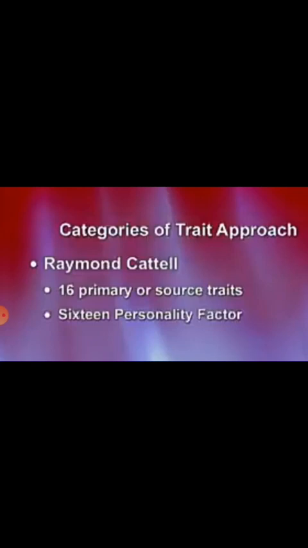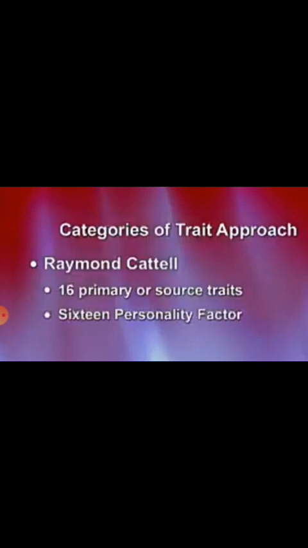That means Raymond Cattell used a statistical technique for drawing primary traits or prominent traits, which he called source traits or surface traits. Now he found 16 primary or source traits. So what is a source trait? The source traits are stable and are considered as the building blocks of personality.